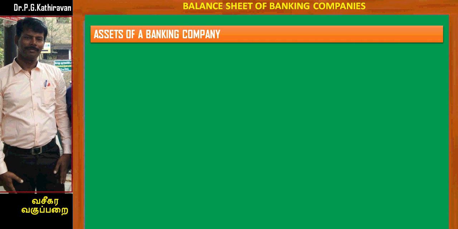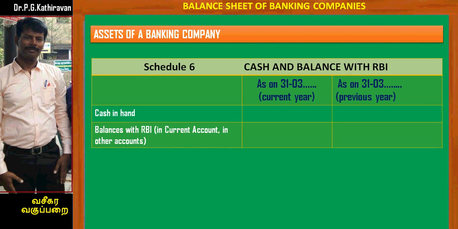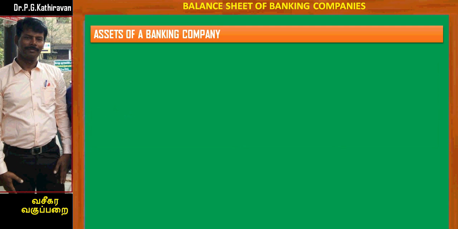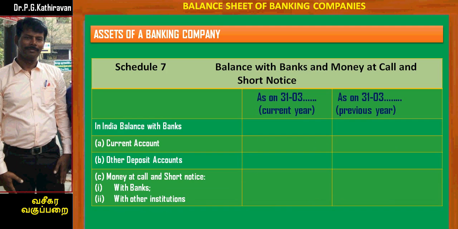Let's discuss the various assets of a banking company. Schedule number 6, for cash and balance with RBI. It includes cash in hand maintained by the banking company and also the balances maintained by the banking company with the Reserve Bank of India, both in current account and in other accounts. Schedule number 7, for balance with the other banks and money at call and short notice. It includes the balances maintained by the banking company with the other bank, both in current account and other deposit account. It also includes money at call and short notice with banks and other institutions.